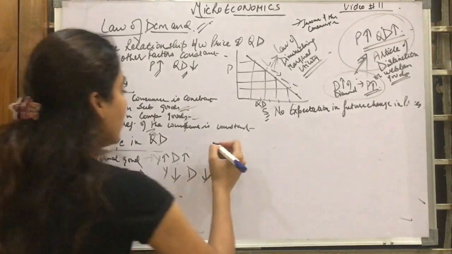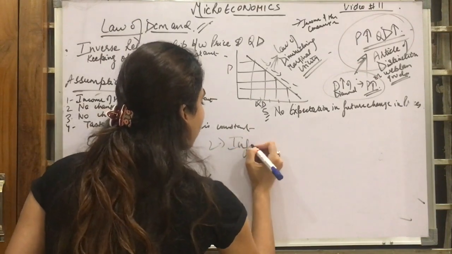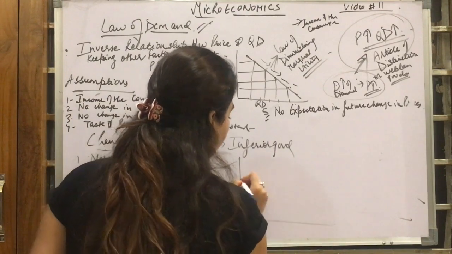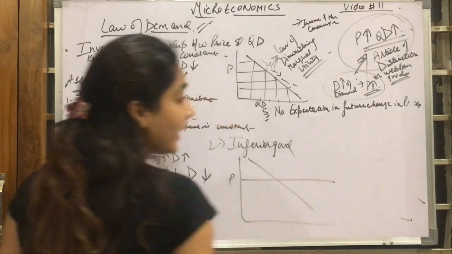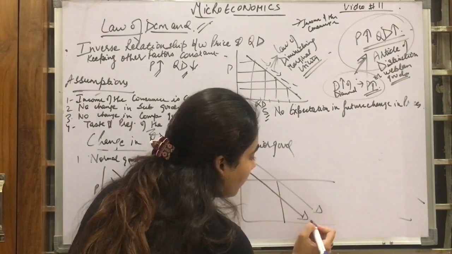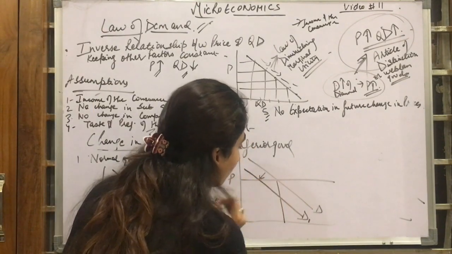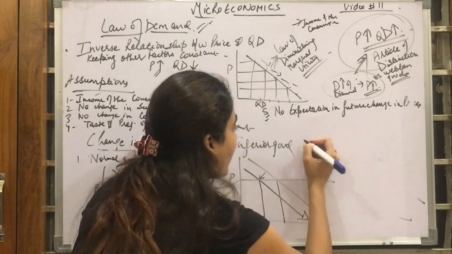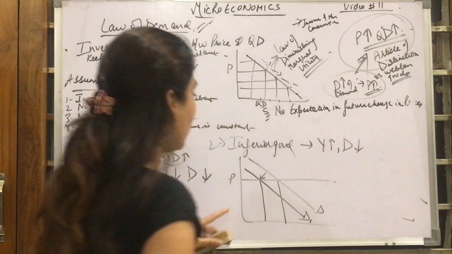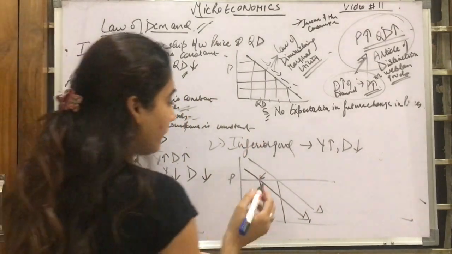Now we talk about the inferior good case. Inferior good means when the price remains constant and the income of the consumer rises, he will prefer less of the inferior goods, from D to D1. So this is a leftward shift. When income rises, he will prefer less of inferior goods, so there is a leftward shift.